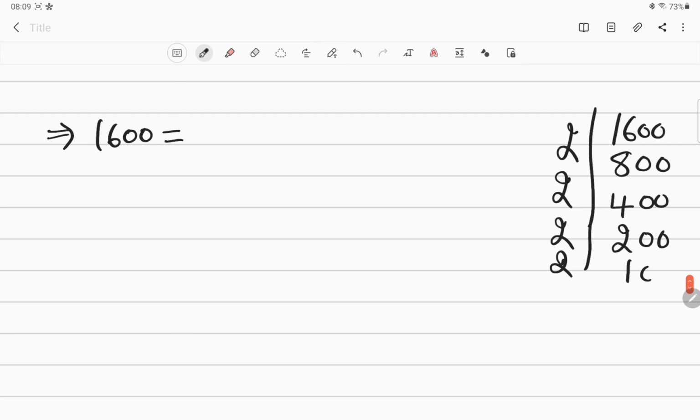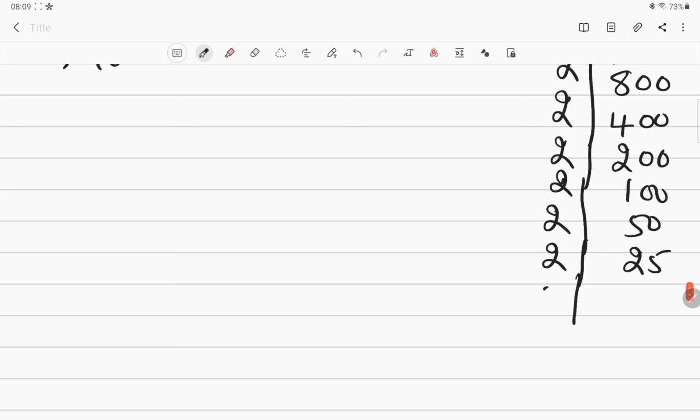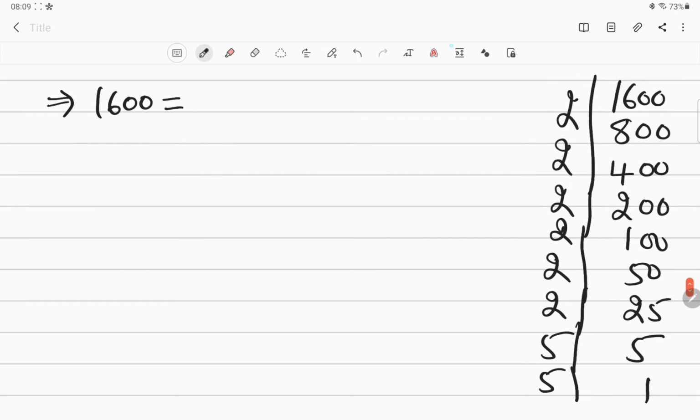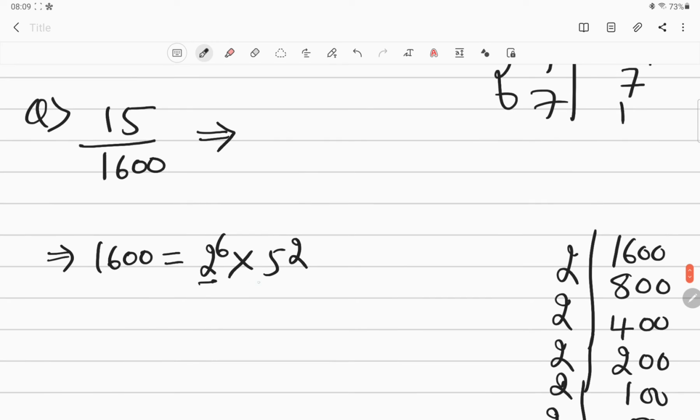Then 2 hundreds are 200, then 2 50s are 100, then 2 25s are 50, then 5 5s are 25, then 5 1s are 5. Look at this, how many times 2 is coming? 1 2 3 4 5 6. So that is going to be 2 to the power 6 into how many times? 5, 5 to the power 2. So only 2 and 5 are there, no? So that's why this decimal expansion is going to be terminating.